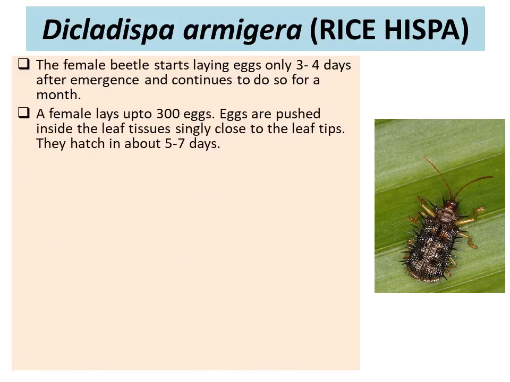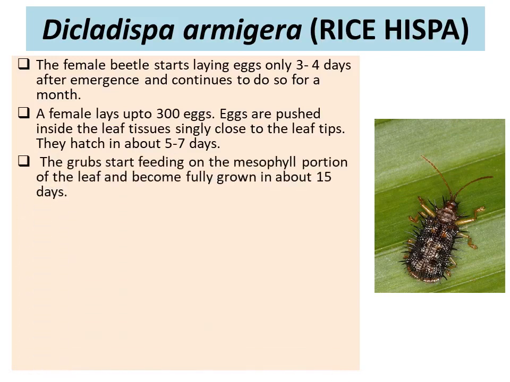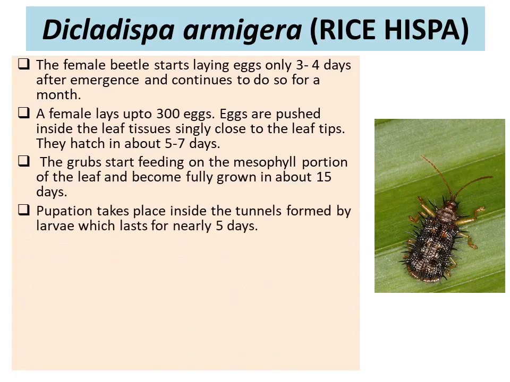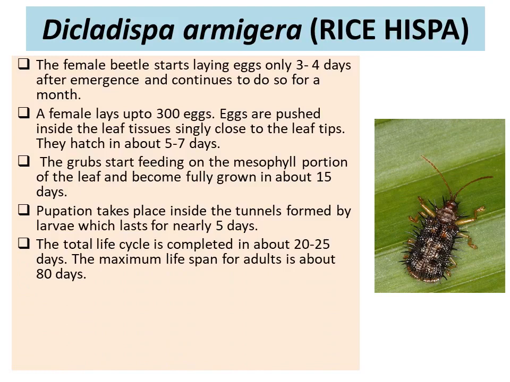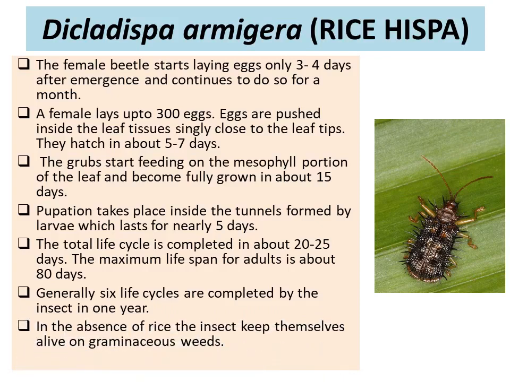The eggs are pushed inside the leaf tissue singly close to the leaf tip. They hatch in about 5 to 7 days. The grubs start feeding on the mesophyll portion of the leaf and become fully grown in about 15 days. Pupation takes place inside the tunnel formed by the larva, which lasts for nearly 5 days. The total life cycle is completed in about 20 to 25 days. Maximum lifespan of the adult is about 80 days. Generally, 6 life cycles are completed by the insect in 1 year. In the absence of rice, the insects keep themselves alive on gramineous weeds.